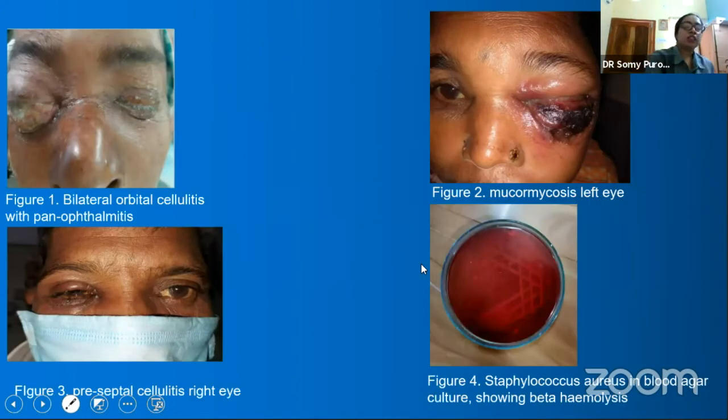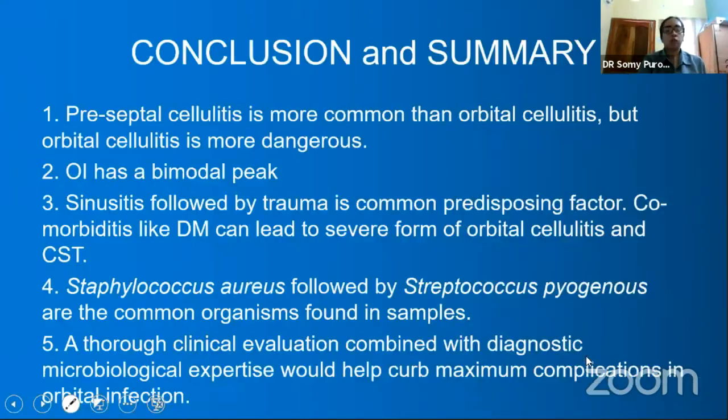Now, these were our patients. This is of bilateral orbital cellulitis, preseptal cellulitis of the right eye, mucormycosis of the left eye, and this is a plate showing the beta hemolysis by Staphylococcus aureus.